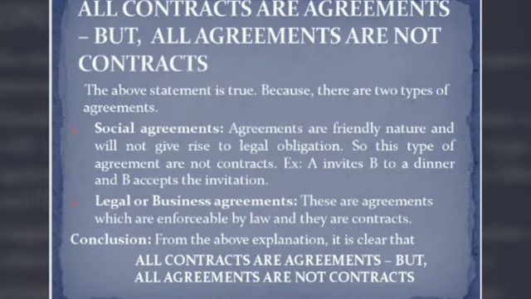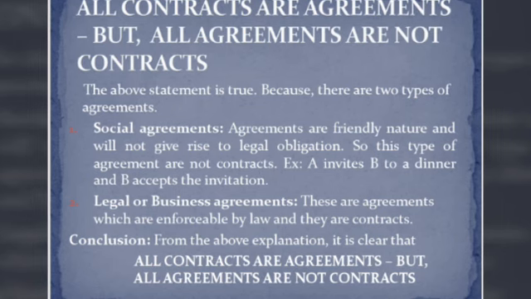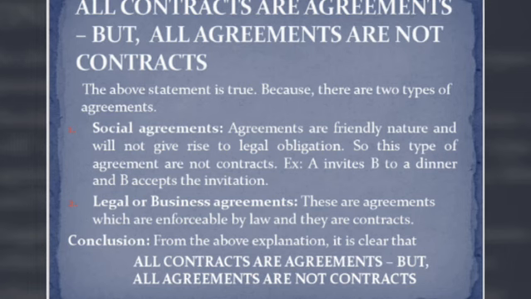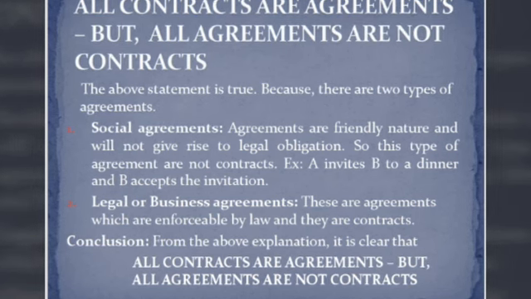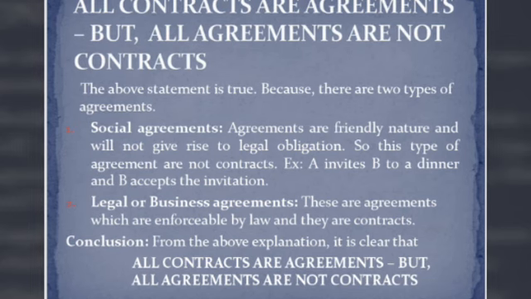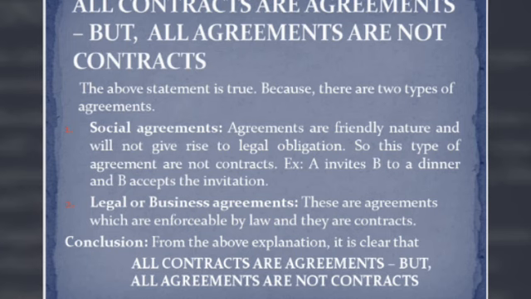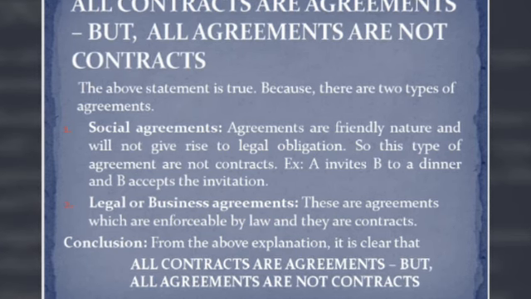The next aspect, a very important aspect that is repeatedly asked in examinations: all contracts are agreements, but all agreements are not contracts. What do you mean by that? In all contracts there is an agreement, whereas not all agreements will be contracts. That is the explanation for this.